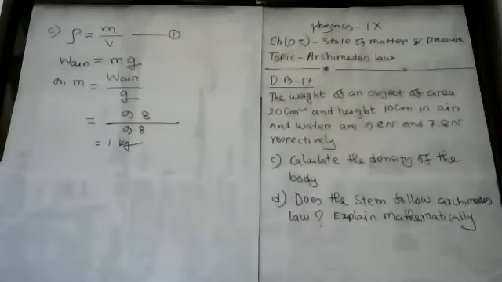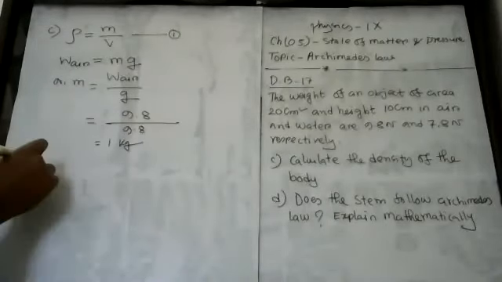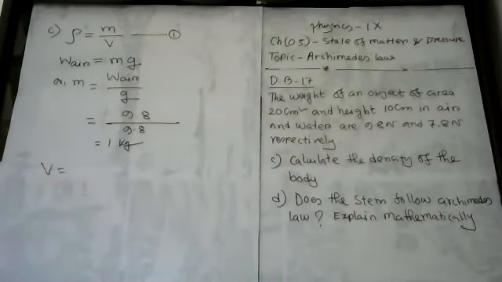Now, my dear student, next step, I'm going to find the volume of this body. You know that area is given and also height is given. So by using the area and the height, we can find the volume very easily. Volume is nothing but area into height.